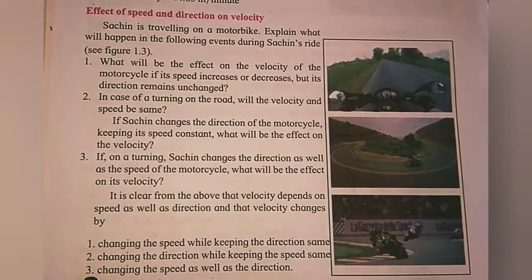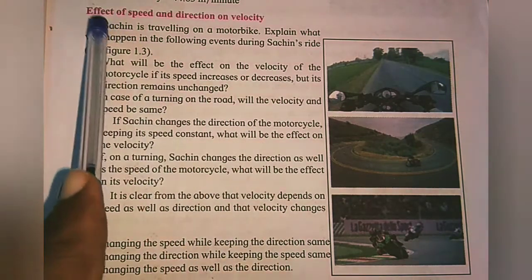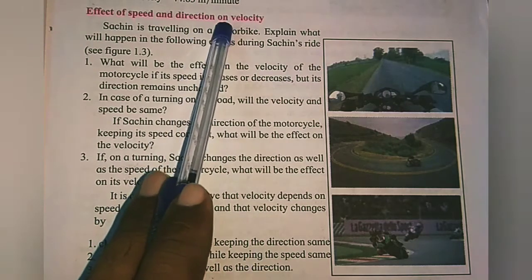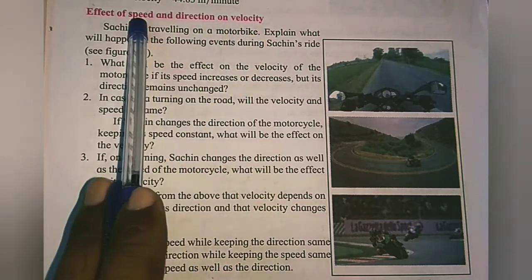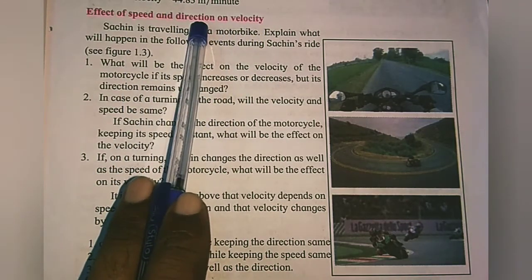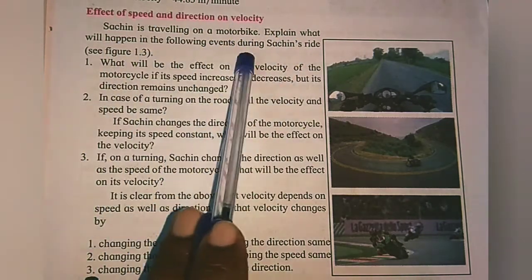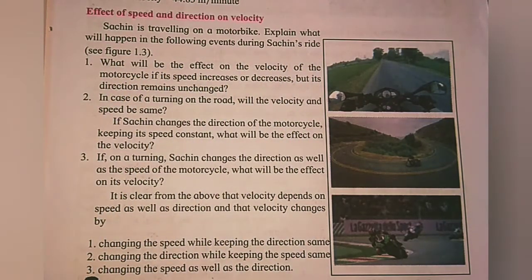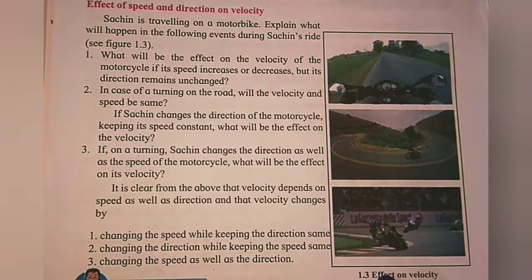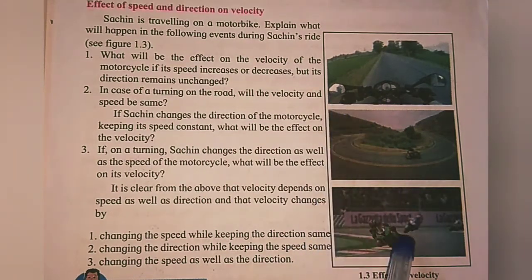Now students, we have studied speed and velocity. Now there are some questions we have to think and answer. What is the effect of speed and direction on velocity? What is the change in velocity if the speed increases or decreases or the direction changes? Sachin is traveling on a motorbike. Explain what will happen in the following events during Sachin's ride. See figure 1.3, this is the figure, and in that they have given the effect on velocity. A bike is moving on a road.